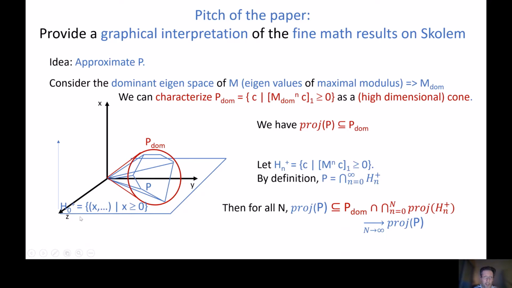So now that we have that, we can also consider the image of the half space H0 by M, and its iterations. And by definition, P will be exactly the intersection of all these half spaces. So with these two results, we can approximate the projection of P by P dom intersected with the n first projections of Hn plus. And this will approximate the projection of P pretty well, and this will be enough to handle robustness of positivity of Skolem, as I will present to you at STACS.